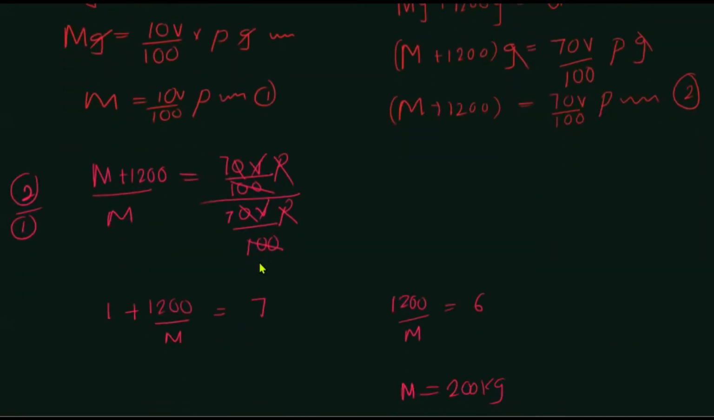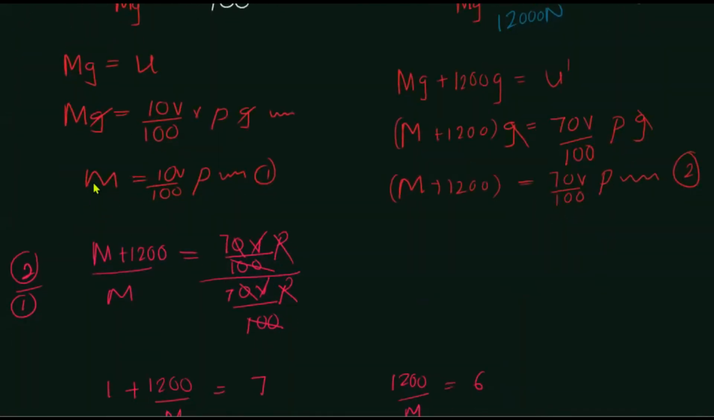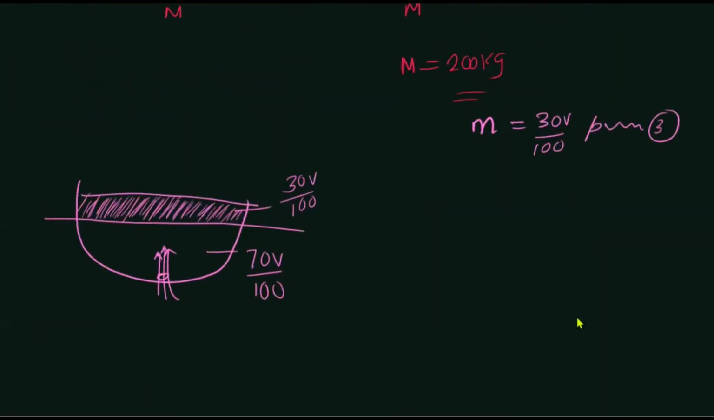So we already know one equation. What is it? Capital M is equal to 10 V rho over 100. So the first equation I can write once again as, it is 200 kilograms, which is equal to 10 V rho over 100, right? So the first equation I modified, right?